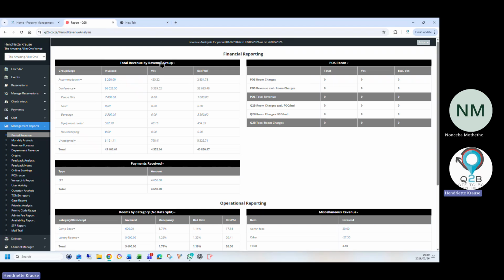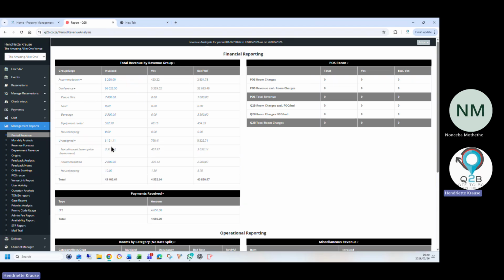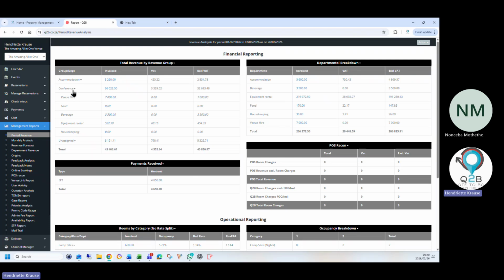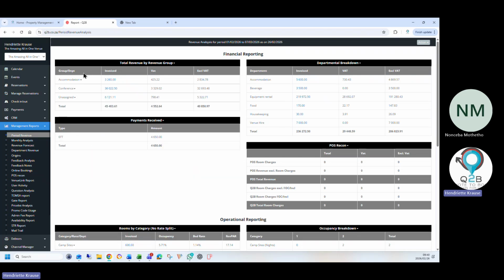The first revenue split is your revenue group, and then we also do the second revenue split for you. Unassigned is what I didn't allocate in my bookings. You don't want unassigned. So there are all your breakdowns, your payments that you received for whatever date you pull your report. There's your breakdown of your department. That's your second revenue split.